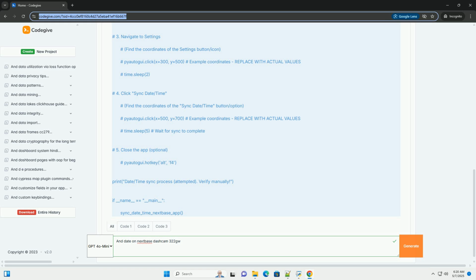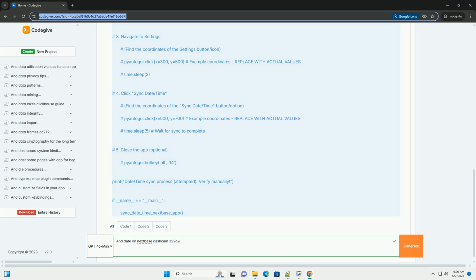Ideally, connected to your car's cigarette lighter socket or a USB power source to prevent battery drain during the setup process. User manual. Although this guide aims to be comprehensive, having your Nextbase 322GW user manual handy can be beneficial for specific information related to your firmware version.